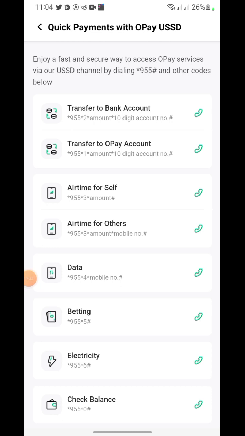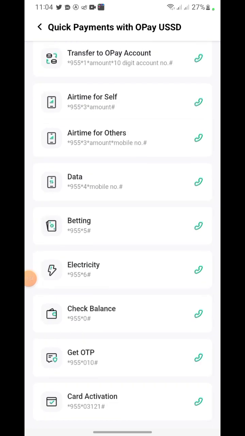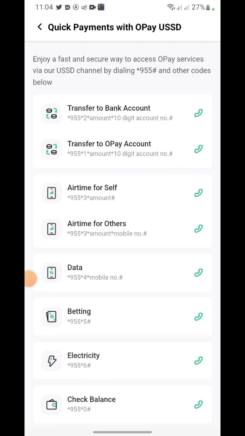If you want to transfer and you don't want to come to the app, you can easily dial *955*2*the amount and the 10-digit account number. So that's what you need. Then if you want to do transfer to Opay, I can just dial *9. So you can go through all these things to know their USSD code.